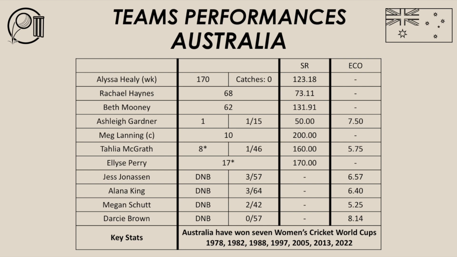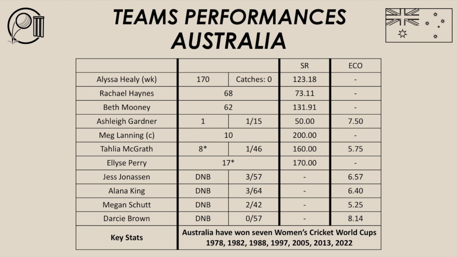And also, the first wicket partnership between Healy and Haynes is actually the highest ever opening partnership in a Women's World Cup final. The previous best was held by Rolton and Stalaker, 139 for the 4th wicket in 2005. So Healy and Haynes created a bit of history there with their opening partnership.